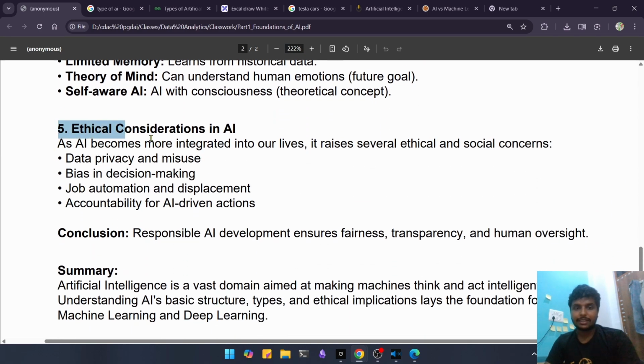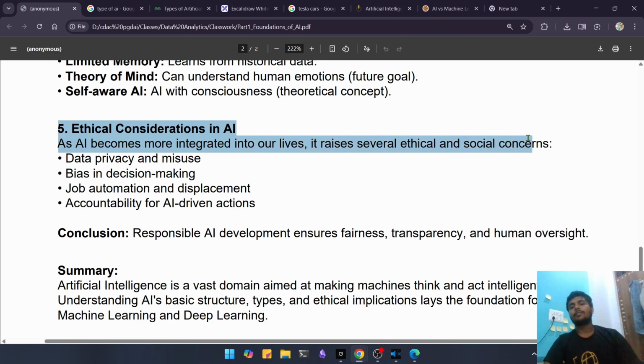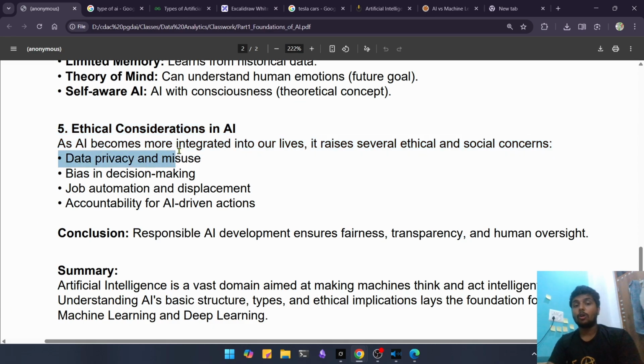Also, now we have ethical considerations of AI. As AI becomes more integrated in our life, it raises several ethical and social concerns. AI is made up of data, right? On data, we train our large language models, which are machine learning models and AI models. So how is the data privacy of the population maintained, and can that information be misused? Also, biases in decision making.